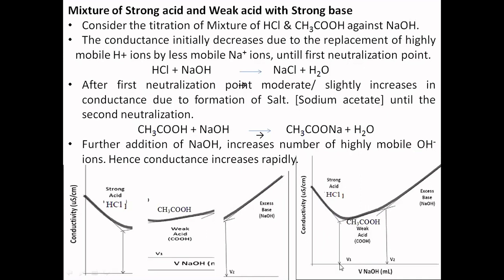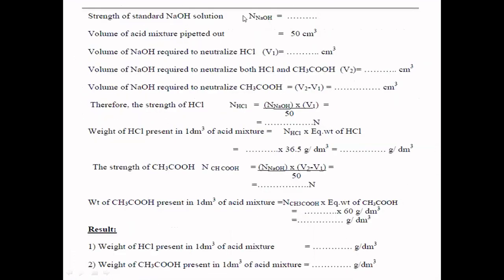So here V1 stands for the volume of NaOH required for neutralization of your HCl, and V2 is inclusive of both HCl and acetic acid, because from 0 to V1 some volume is there, and from V1 onward some volume is there, so it is inclusive. It means in order to know the volume of sodium hydroxide required for the neutralization of acetic acid, you must subtract V2 minus V1. That is what is shown in the calculation.